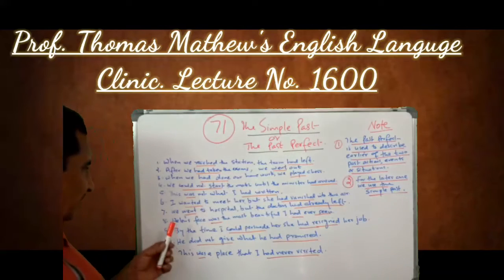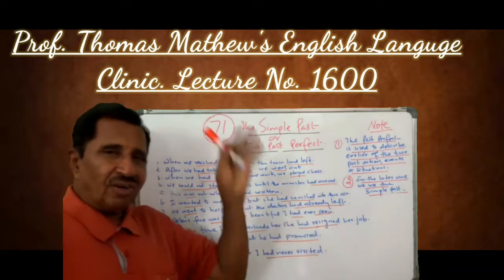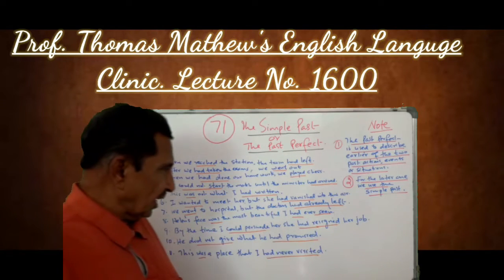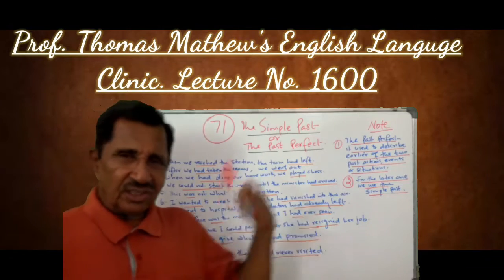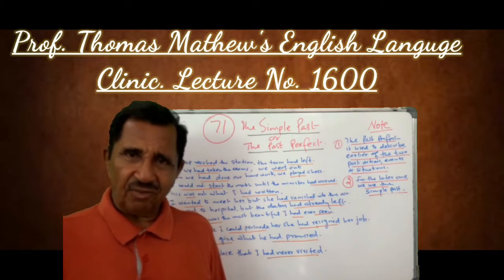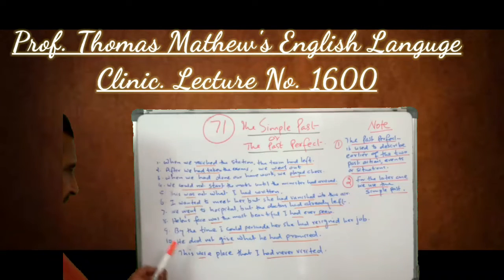So here it is: I wanted to meet her, but she had vanished, already left. We went to the hospital, but the doctor had already left. So the doctor leaving is the first action. We going to the hospital is the second action. Therefore, for the second action we are using the simple past, and the other one is the past perfect.